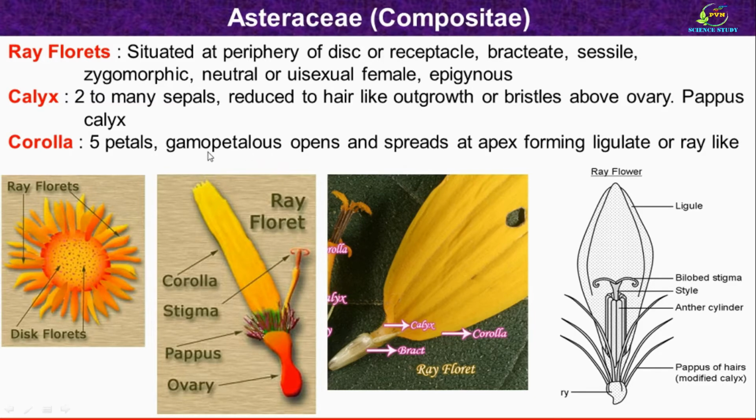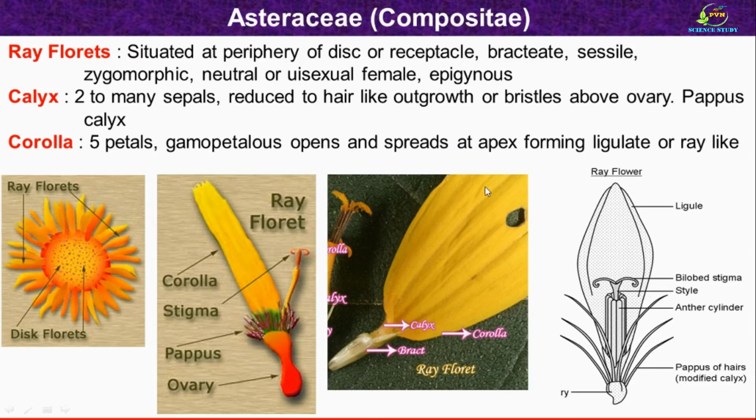We know that gamo means united. Here all petals are united. You can observe here 1, 2, 3, 4 and 5. All petals are united. Gamopetalous opens and spreads at the apex, forming ligulate or ray-like structure. It looks like a ray, and so the name given to the floret is ray floret.